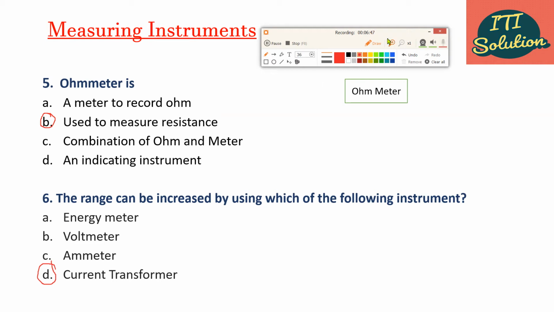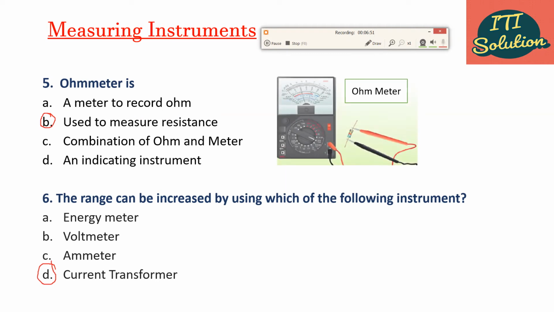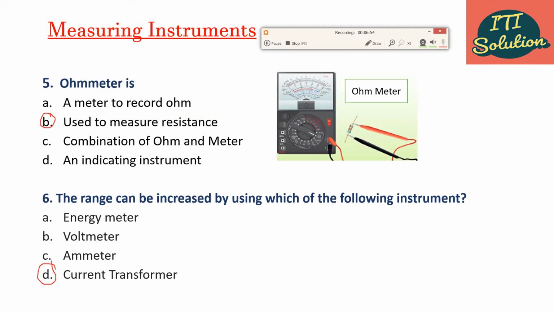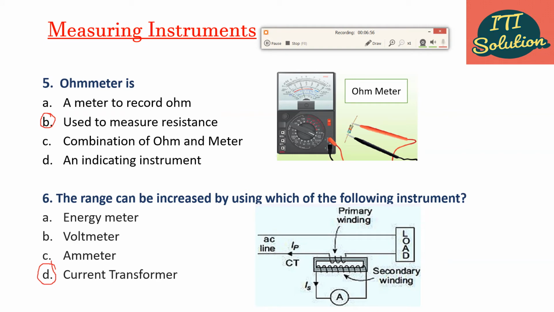In current transformer, what will happen? In current transformer, the primary is connected in series with the load. Primary winding is connected with the load, and the secondary of CT is connected to the ammeter. CT is used to step down the current to a lower value. Okay, clear?